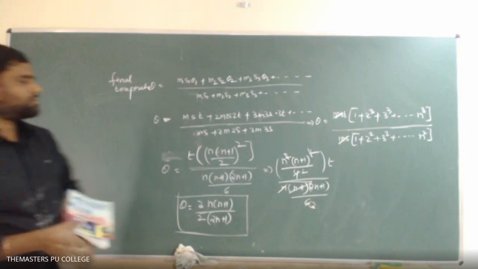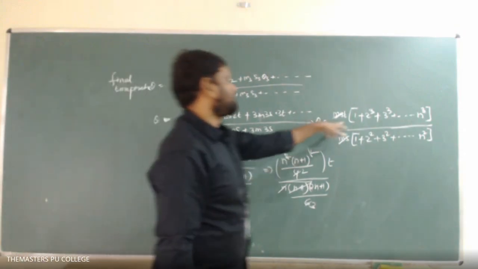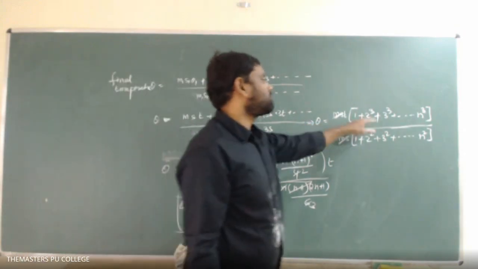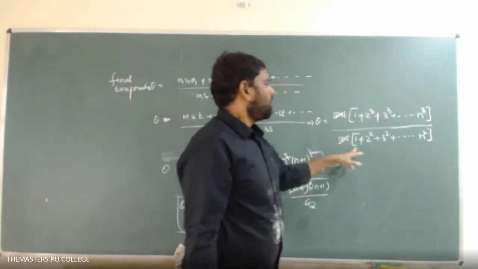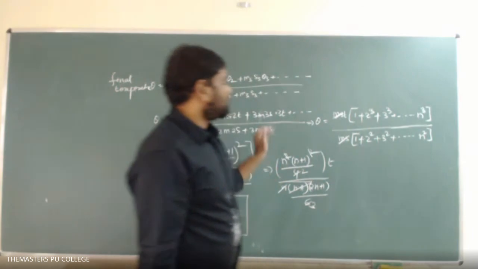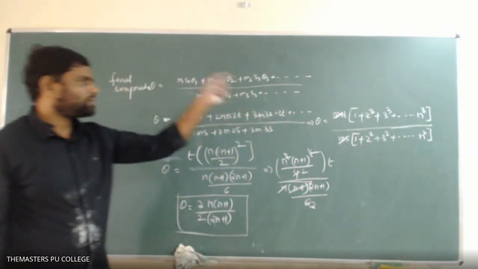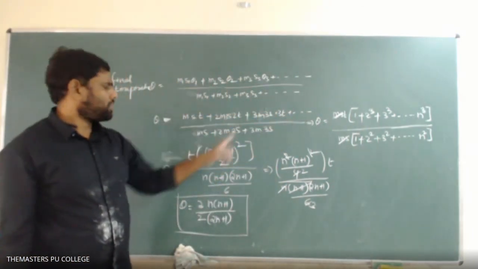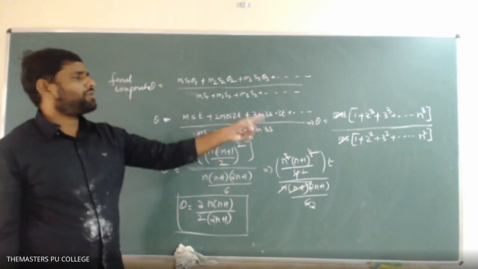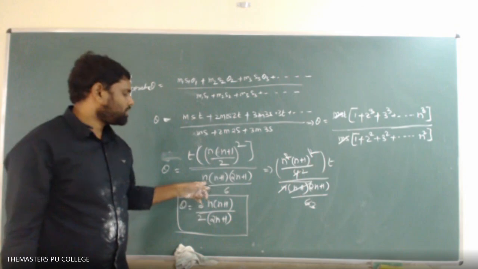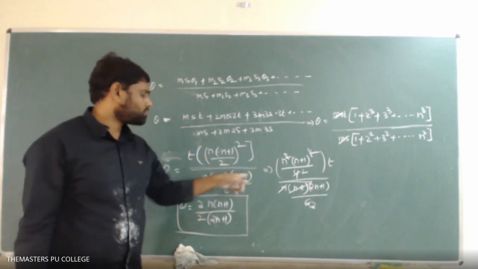Okay, so students, till here it is easy only. How to transform this: the sum of the cubes of n natural numbers and the sum of the squares of n natural numbers, you already know the formula. Sum of the cubes is n of n plus 1 by 2 whole square. Sum of the squares will be n of n plus 1 of 2n plus 1 by 6.